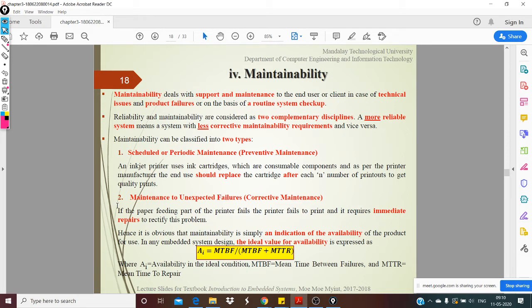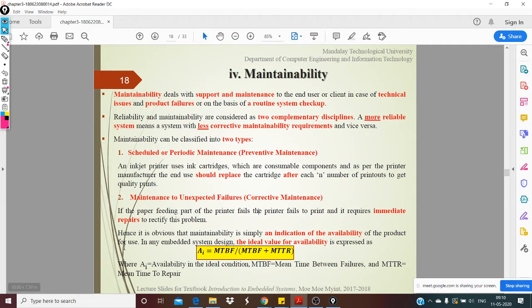On the other hand, there are things like unexpected failures. For example, suddenly the printer fails, or one of the motors fails. That is not expected, so it is more like reactive maintenance. Unless you hit the failure, you will not know. There's no way of predicting when it will fail.